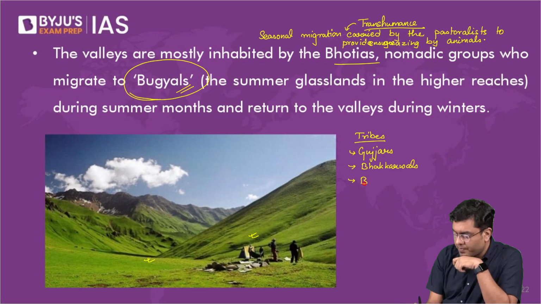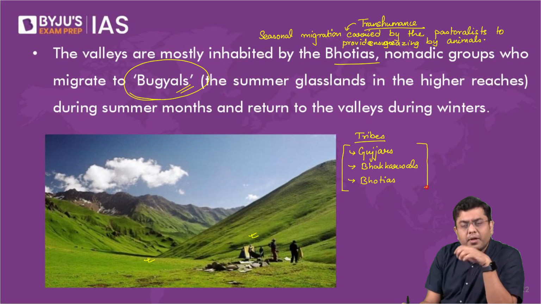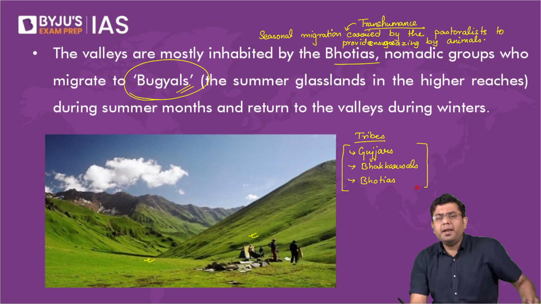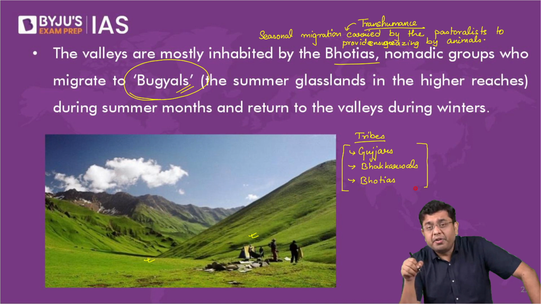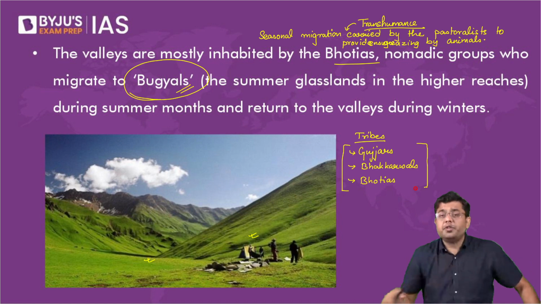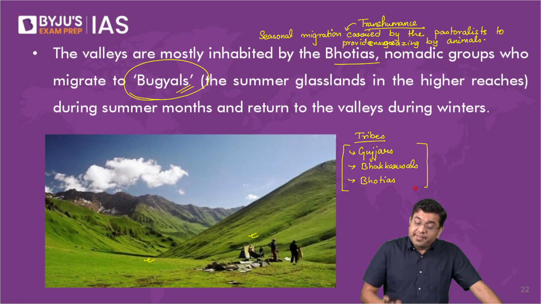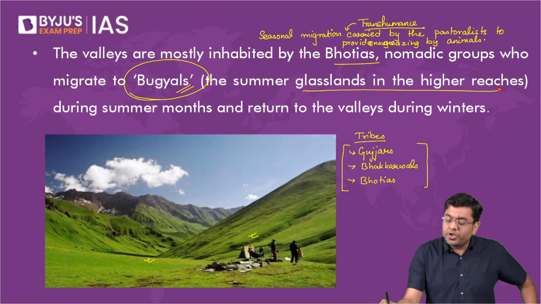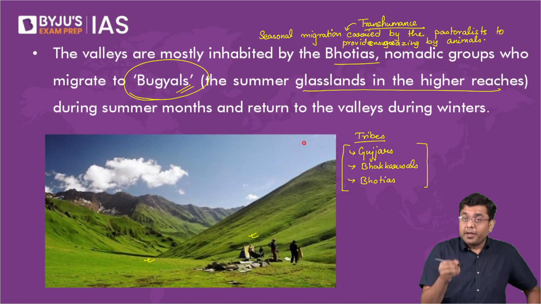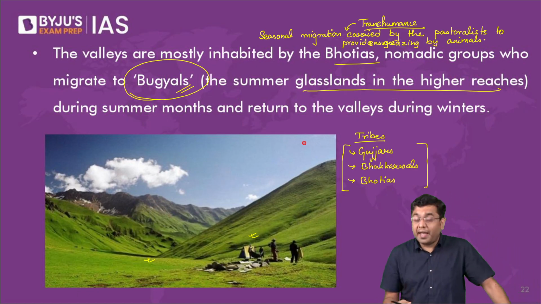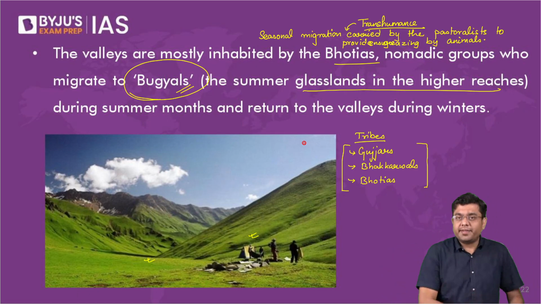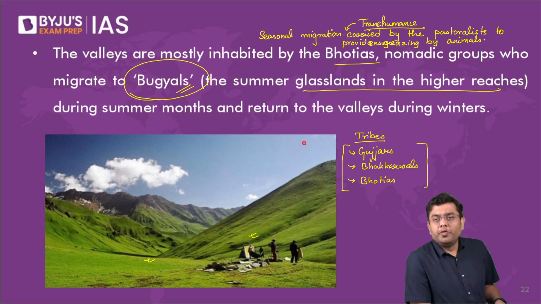Then you have Bhotias. All of them carry out this. You have multiple other tribes as well. They carry out this activity of transhumance around these regions of bugyals. So bugyals are the grasslands, the summer grasslands in the higher reaches. And there, during the winter season, you will experience the presence of ice and snow. During the summer, you will have the presence of these grasses.